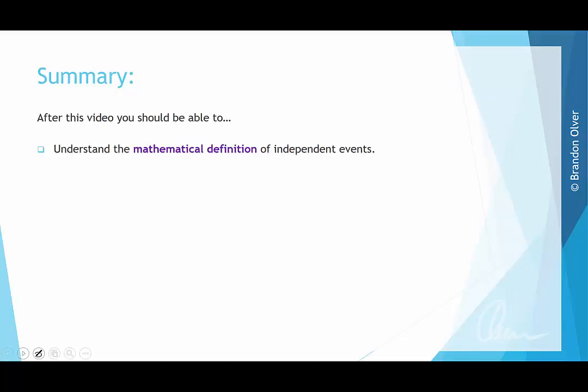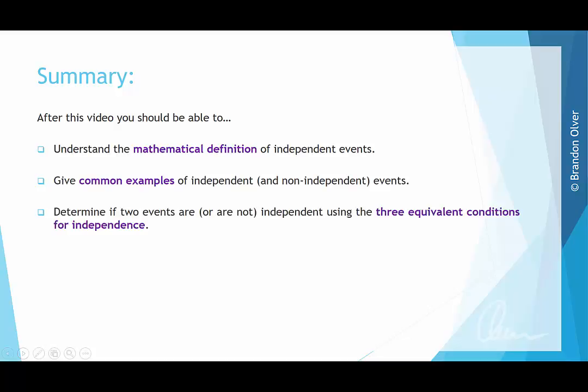So after this video, you should be able to understand the mathematical definition of independent events. You should be able to give common examples of independent and non-independent events. You should be able to determine if two events are or are not independent using one of the three equivalent conditions for independence. And finally, if two events are independent, you should be able to calculate the probability of their intersection.